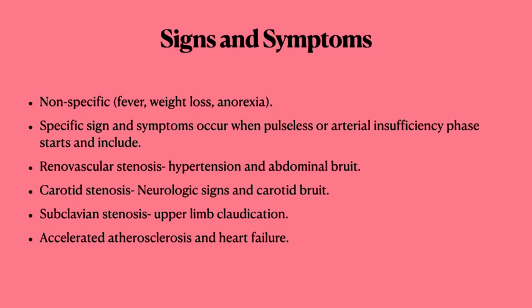When the renal artery is stenosed, it can result in hypertension, because it can activate the renin-angiotensin-aldosterone system, just like in atherosclerosis where the renal arteries are stenosed. And obviously, when there is stenosis, it can result in an abdominal bruit. If you put a stethoscope over the renal area of the abdomen, you can hear a bruit. Then carotid stenosis can result in neurologic signs.